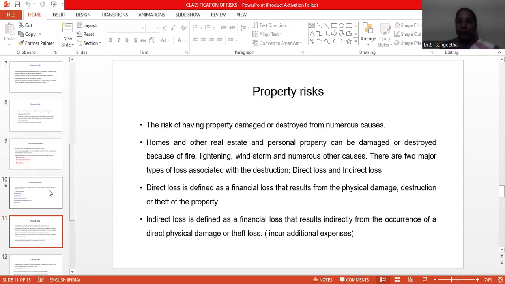Direct loss is defined as financial loss that results from the physical damage, destruction, or theft of the property. Indirect loss is the additional expenses we incur in managing the loss, like the physical damage or theft. Due to this situation, we may spend a huge amount as expenses. That is an indirect loss.